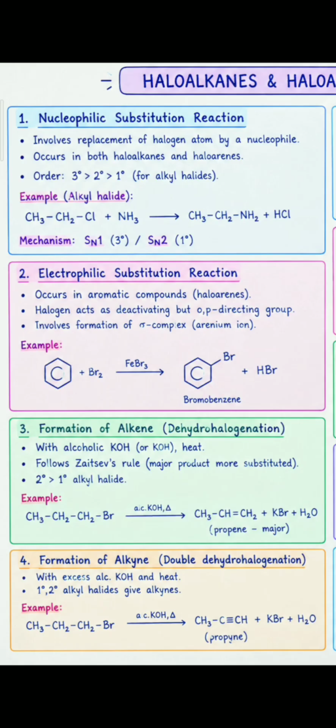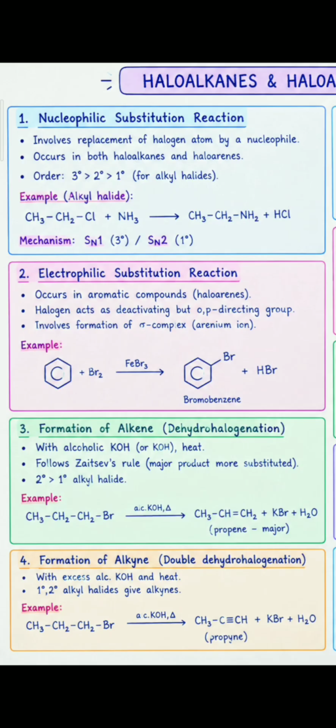An electrophilic substitution reaction occurs in aromatic compounds, haloarenes. Halogen acts as a deactivating but ortho-para directing group, involving formation of a sigma complex. Example: bromobenzene.